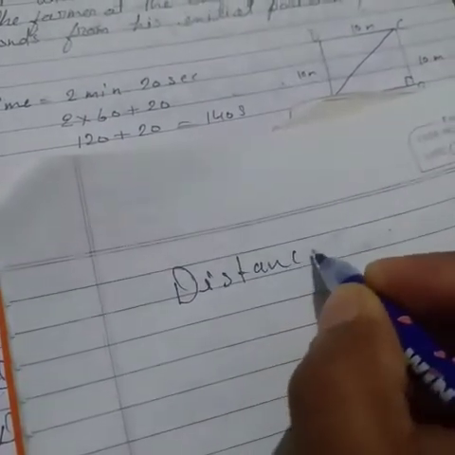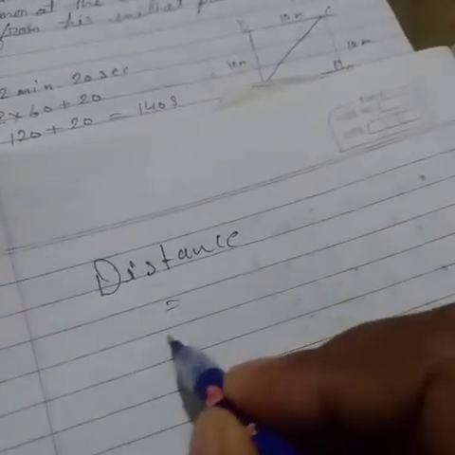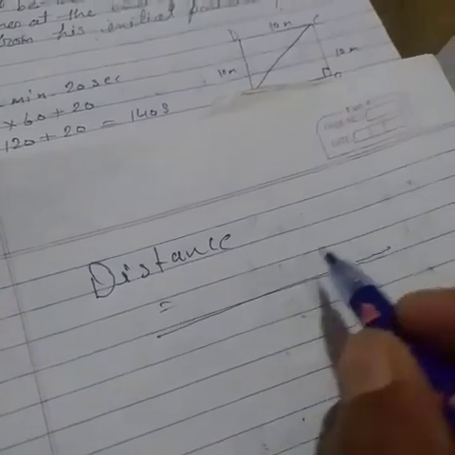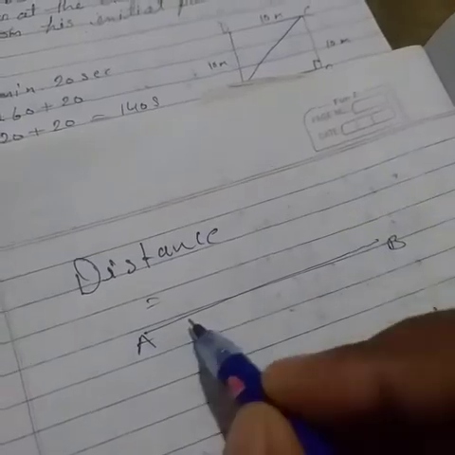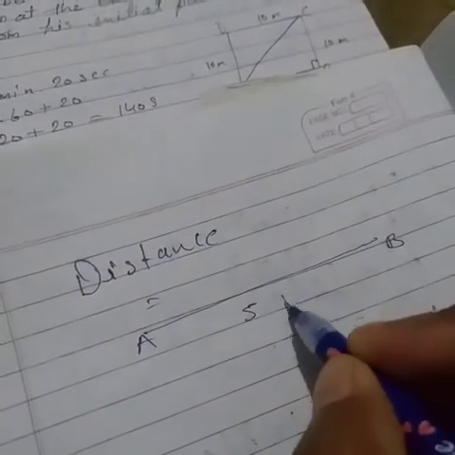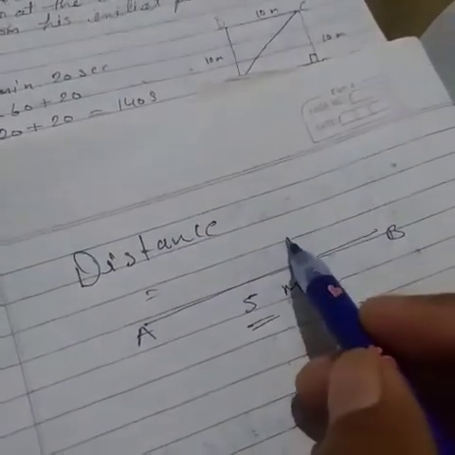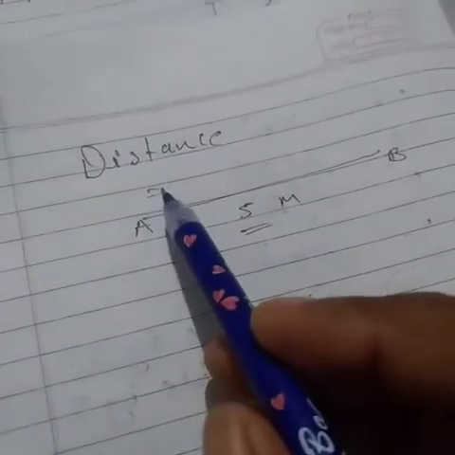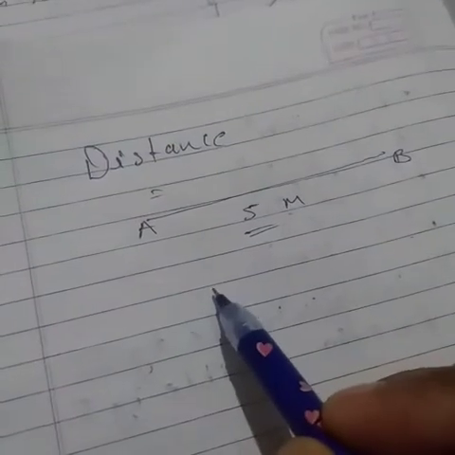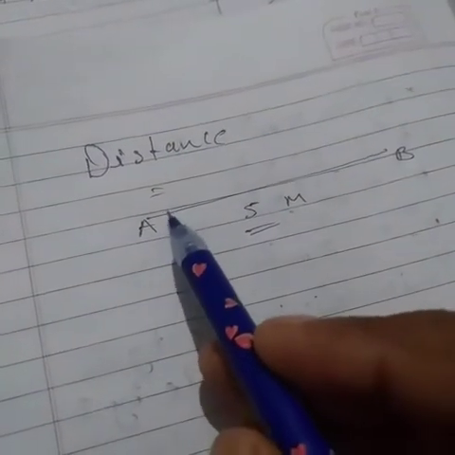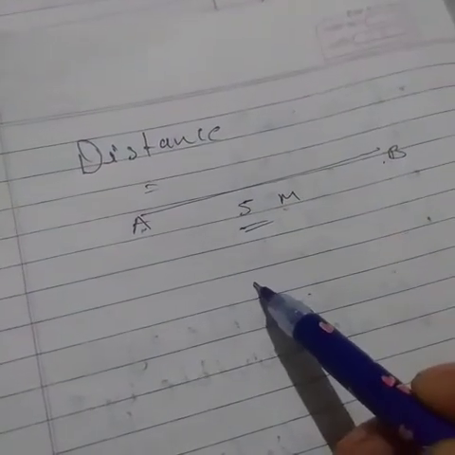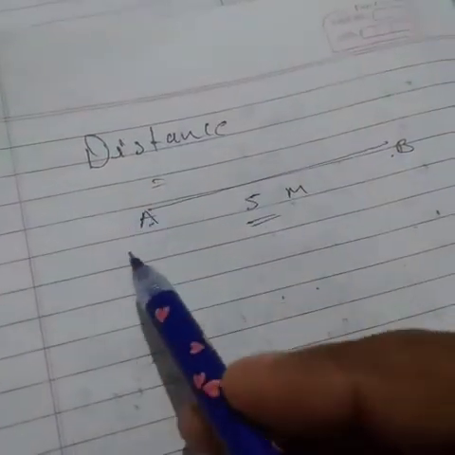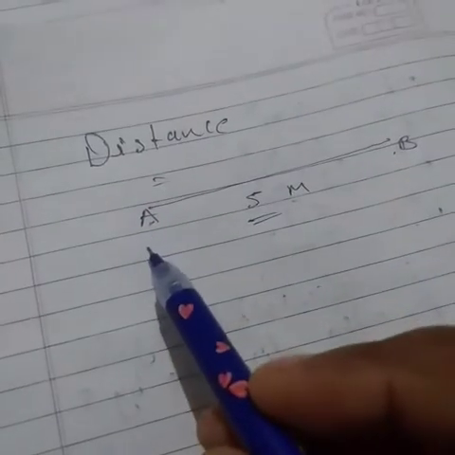Distance is equal to the length of any path. If the length from A to B is equal to 5 meters, so it is the distance. But displacement is the minimum distance between the initial and final point. Clear? So in any such condition, displacement is zero.